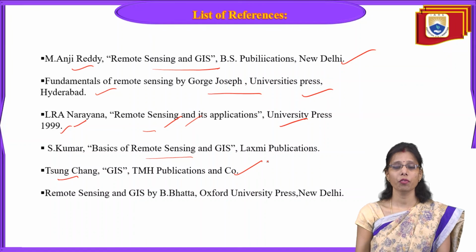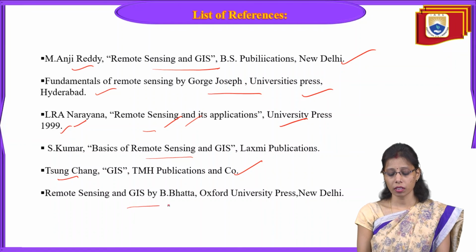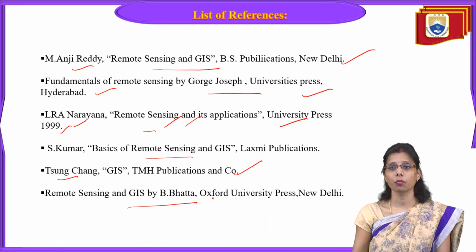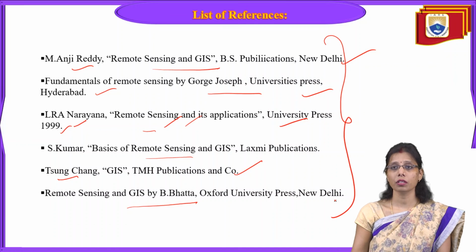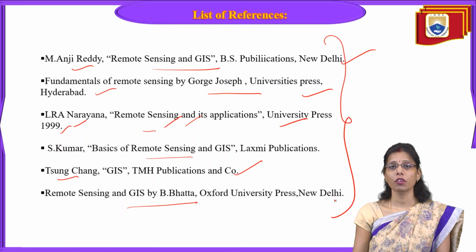This is a very good book for the GIS process. You can go through it if you want. And Remote Sensing and GIS by B. Bhatta is also one of the books. You can go through these references and find out more content about this scattering mechanism and absorption mechanism.